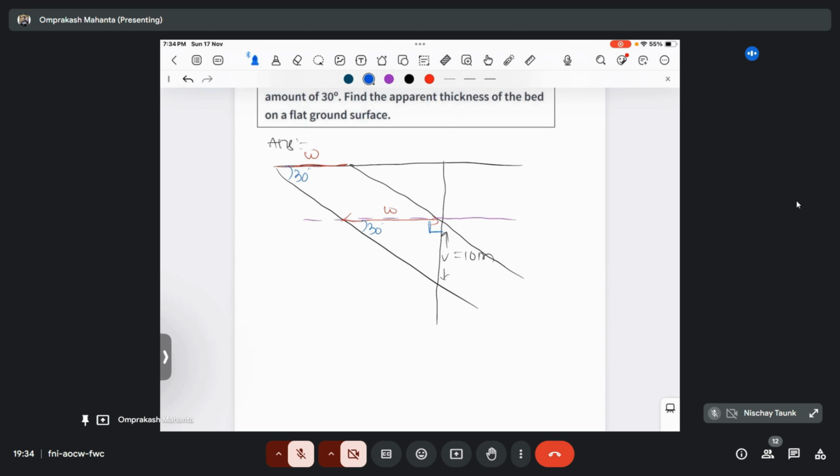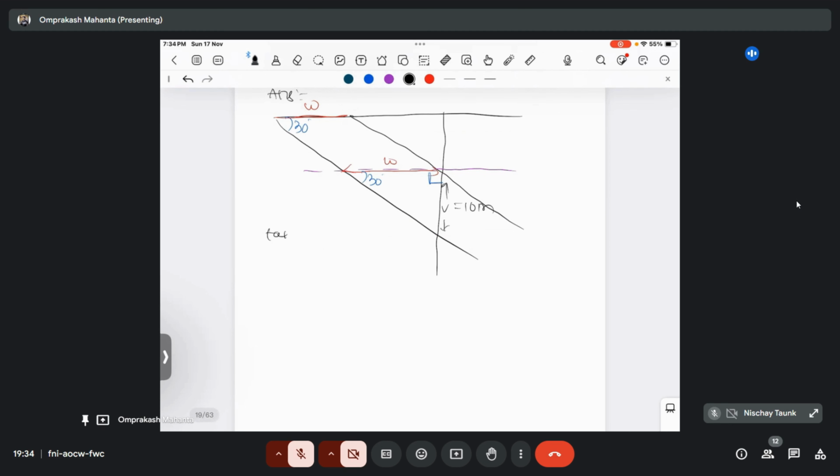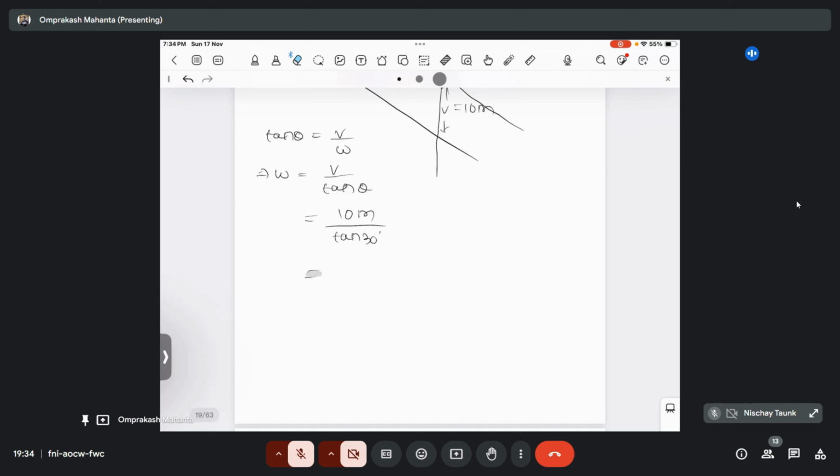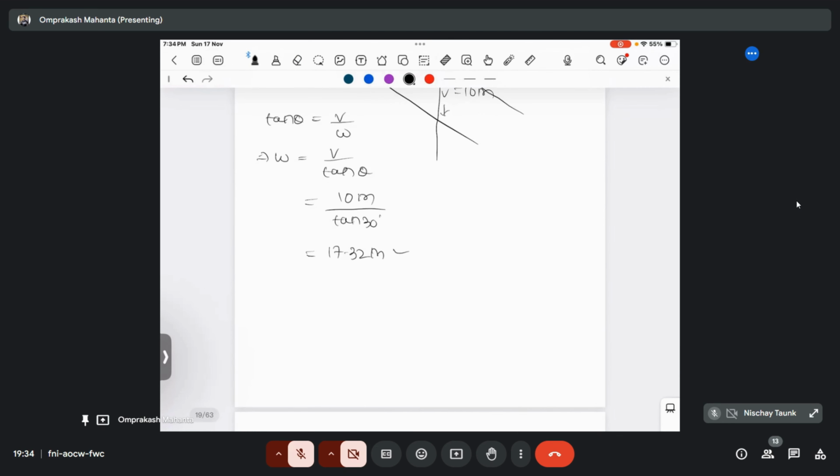The front value of theta is your P, this will be your H, and this is your B. So this is defining the relationship between P and B, so that will be your tan theta. So tan theta equals P by B, that is V by W. So V is basically W tan theta. Sorry, we are calculating the W value, no? So W will become V by tan theta. The vertical thickness is given as 10 meter and the theta value is given as 30 degrees. So 10 by tan 30. So that will become 17.32 meter. Okay, so this will be our answer.